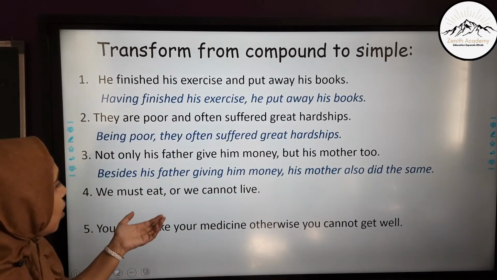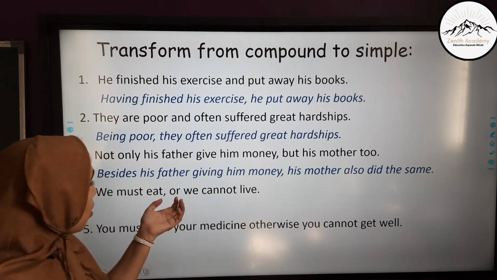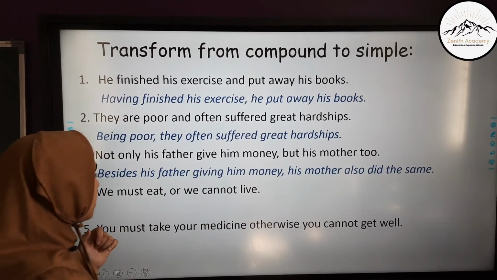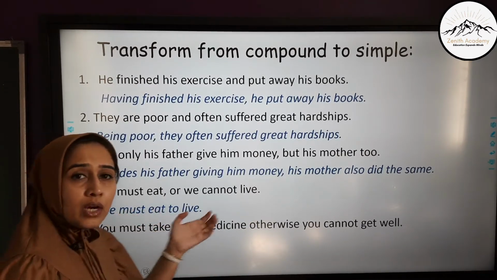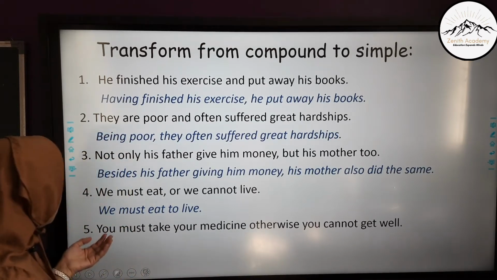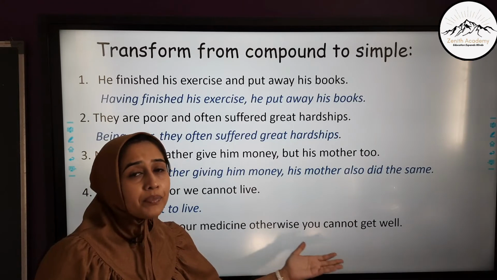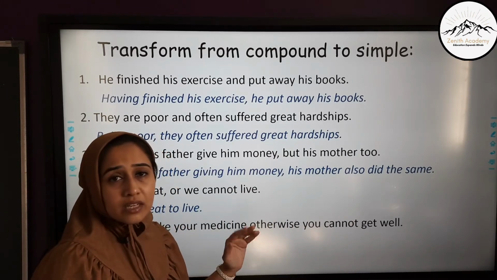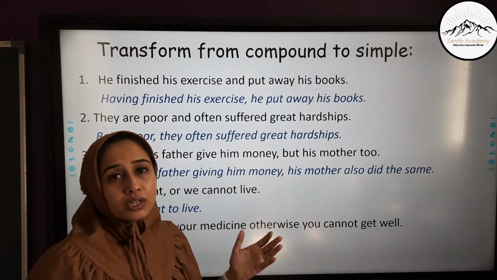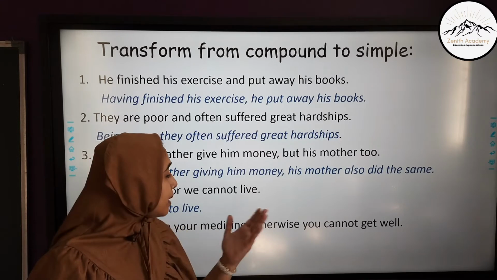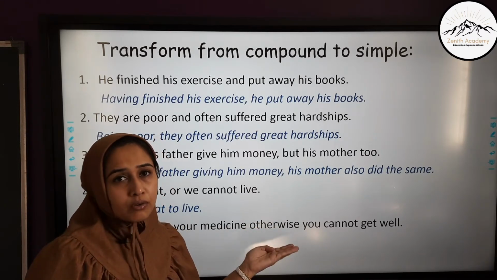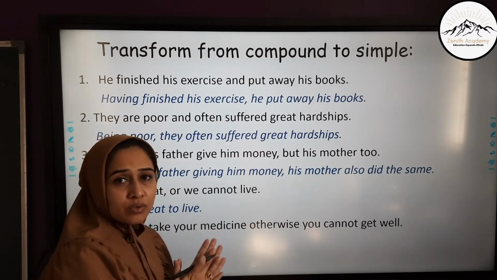We must eat or we cannot live. Or is the coordinating conjunction. We must eat to live. You must take your medicine, otherwise you cannot get well. Now you may say that otherwise is not a coordinating conjunction which we studied in fanboys, but yes, it is the conjunction used over here to combine these two sentences.